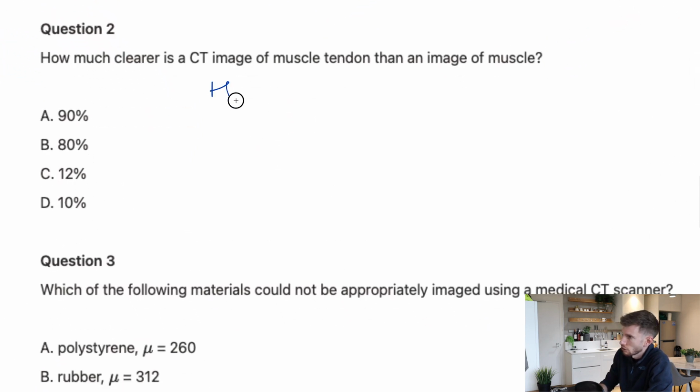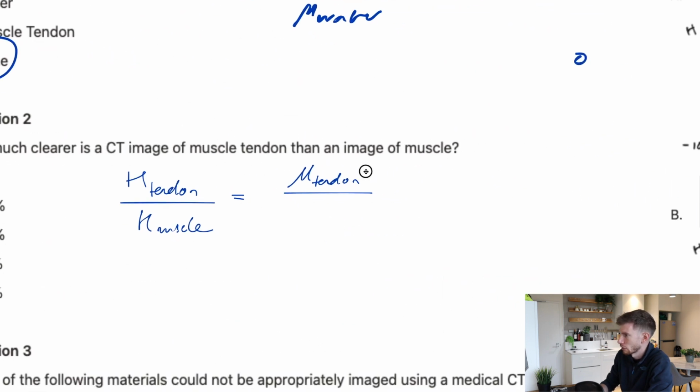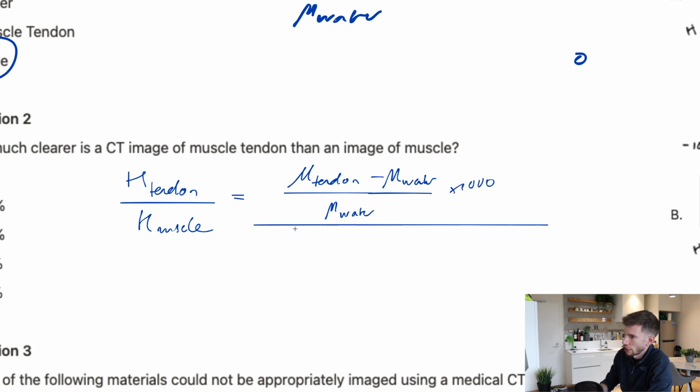Here we go. So we're trying to do H tendon over H muscle because H is directly proportional to image clarity. And we saw before, let's take that shortcut that we had, so this would be mu of tendon minus mu of water over mu water times 1,000, all divided by mu of muscle minus mu water over mu water times 1,000, and a couple of things will start to cancel off.